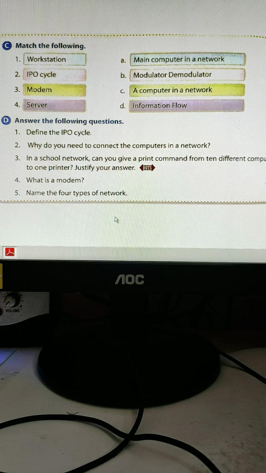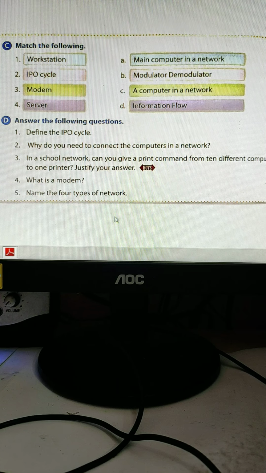So, define the IPO cycle. IPO cycle is information flow. It is also given that the full form is input output cycle. What we are doing is input, process and output. These three steps are how we solve anything in our computer work. So input, process, output, that is called IPO.